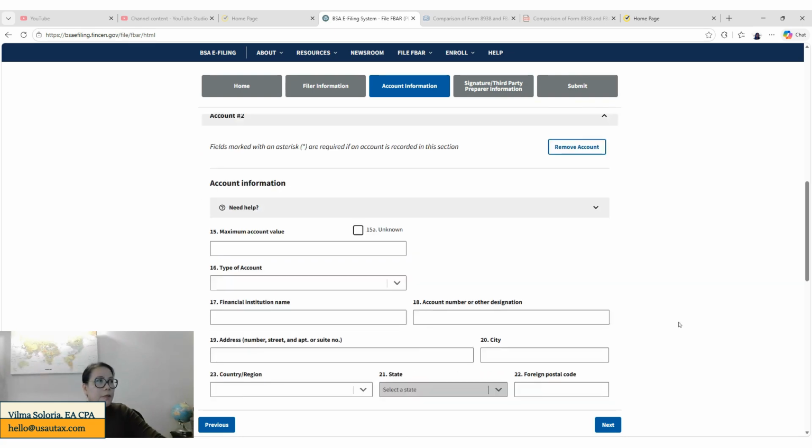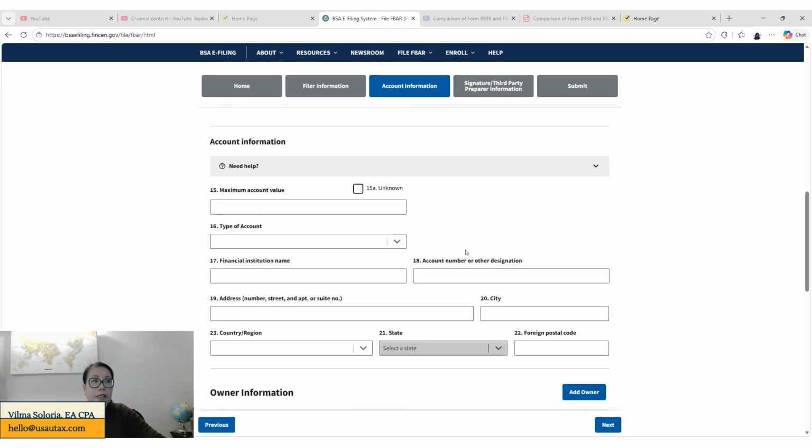The information in part 4 also requires the maximum account value. In some cases you may not be able to get the highest value. For example, you are a signature authority for your company's or your employer's account, and sometimes they wouldn't want you to know the highest balance. You need to click unknown in here. These have to be ticked, all right?